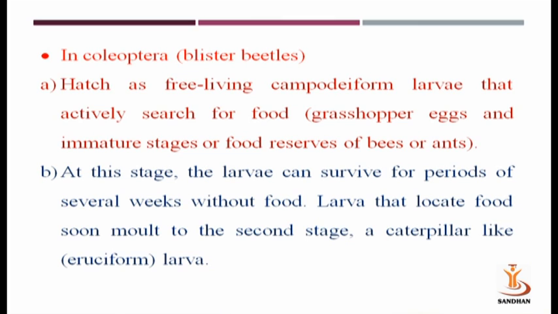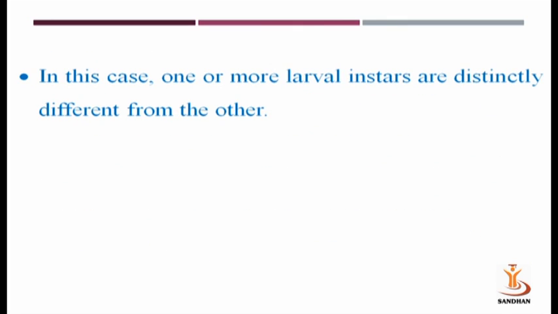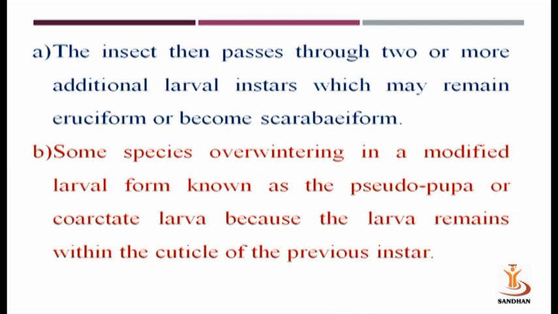In Coleoptera, blister beetles hatch as a free-living campodiform larva that actively searches for food, for example, grasshopper eggs. At this stage, the larva can survive for periods of several weeks without food. Larvae that locate food soon molt into a second stage and may be caterpillar-like larvae. In this case, one or more larval instars are distinctly different from one another.